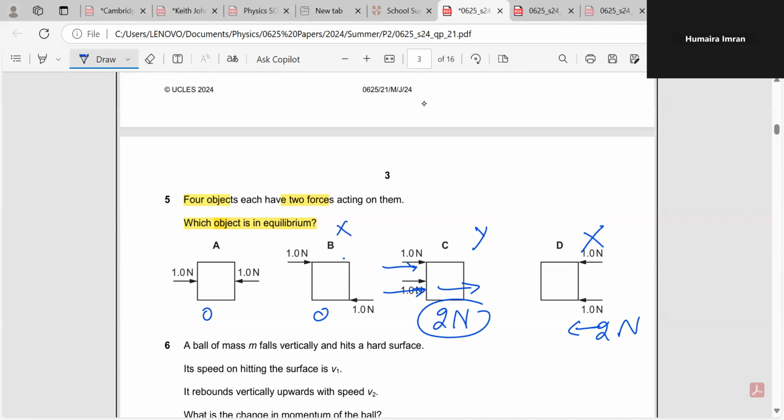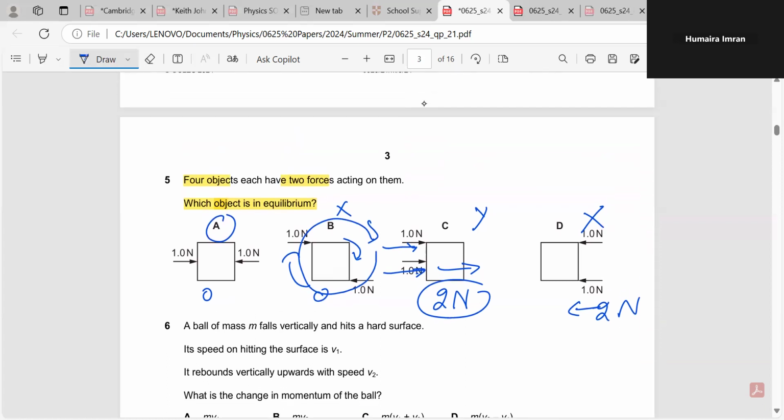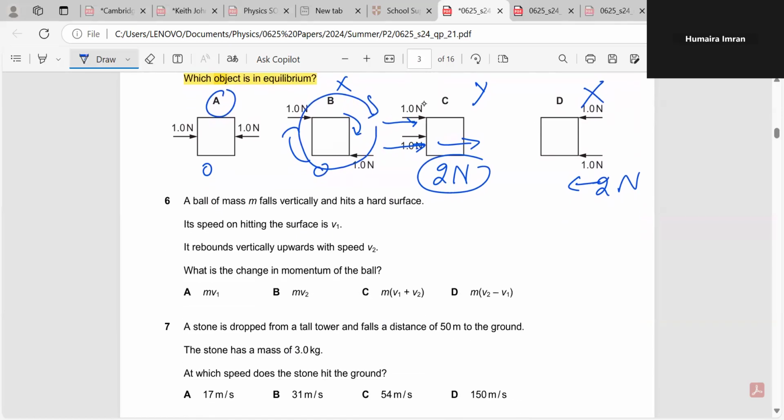Why? Because here there are moments produced, and both of the moments are clockwise. There's no anti-clockwise moment to cancel it out. So there will be a resultant moment here, the object will not be in equilibrium, and it will start rotating in a clockwise direction. So A is the best option to represent that this object is in equilibrium, right?